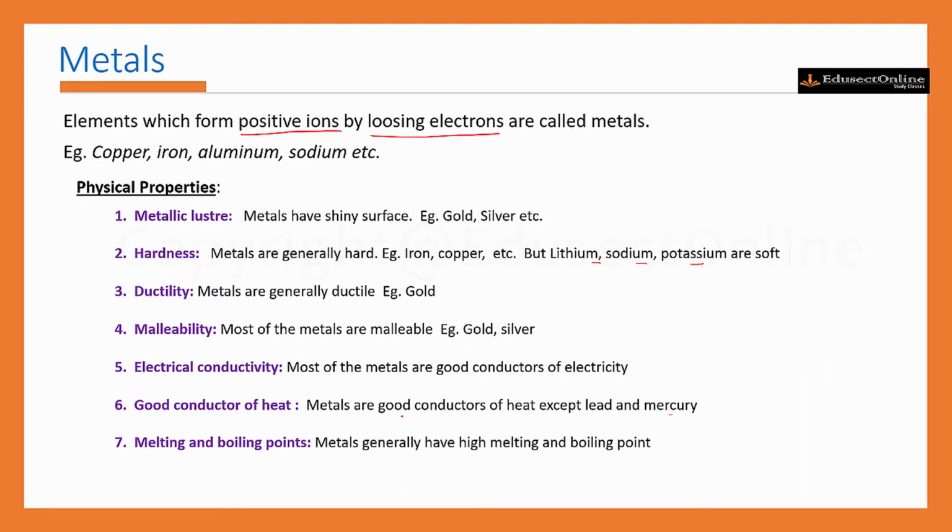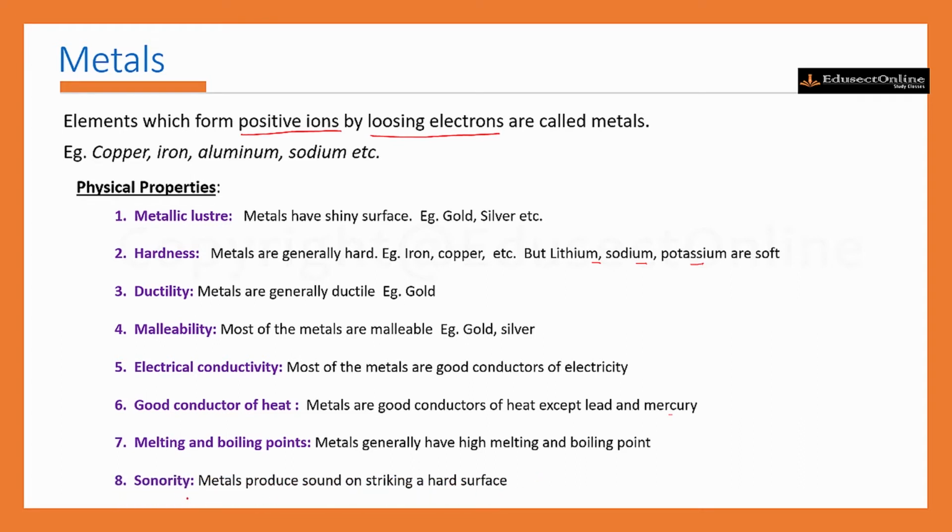Next is melting and boiling point. Metals generally have high melting and boiling points. Tungsten is the metal which has the highest melting point among the metals, while gallium and cesium, these two metals have very low melting points. That means these two metals will melt if we keep them on our palm.